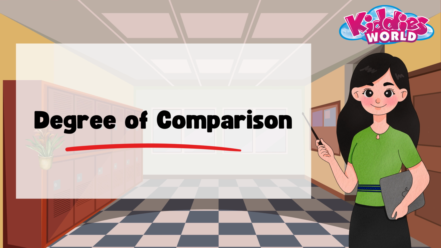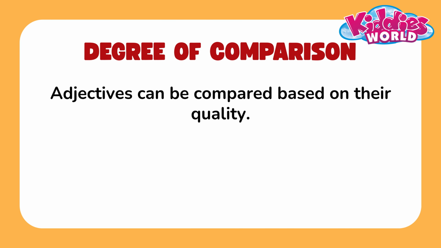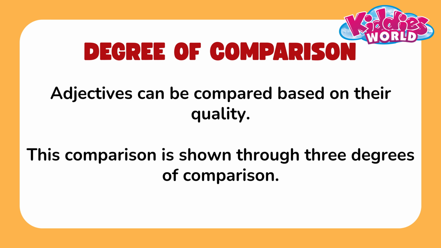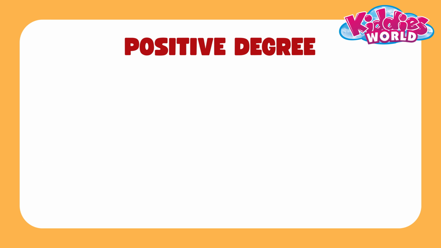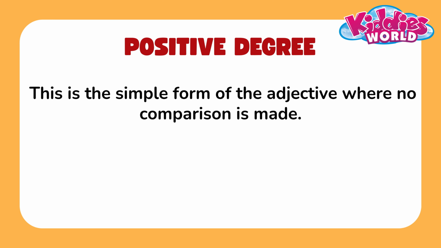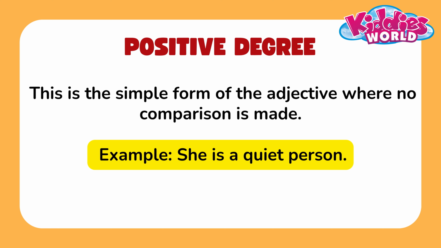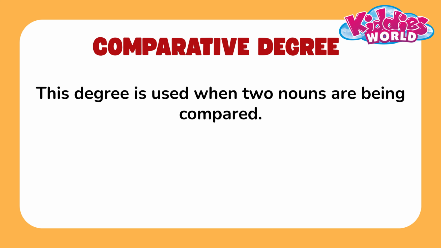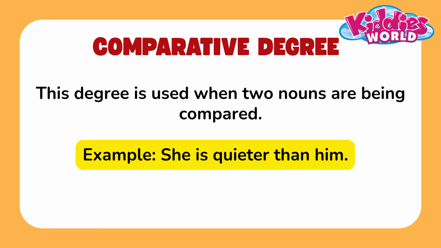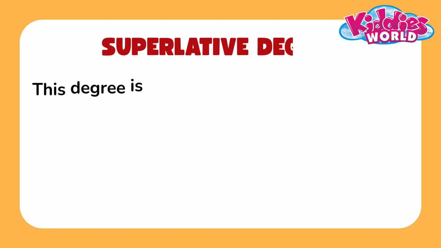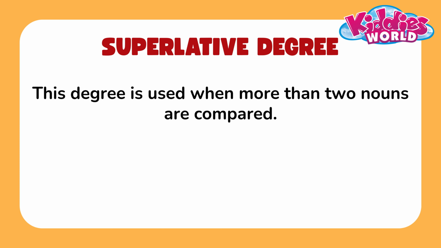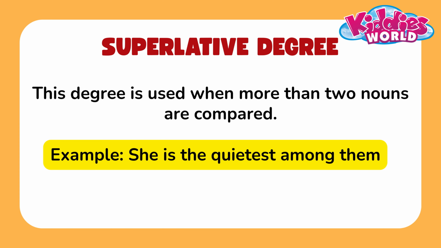Degree of comparison. Adjectives can be compared based on their quality. This comparison is shown through 3 degrees of comparison. Positive degree. This is the simple form of the adjective where no comparison is made. Example, she is a quiet person. Comparative degree. This degree is used when two nouns are being compared. Example, she is quieter than him. Superlative degree. This degree is used when more than two nouns are compared. Example, she is the quietest among them.